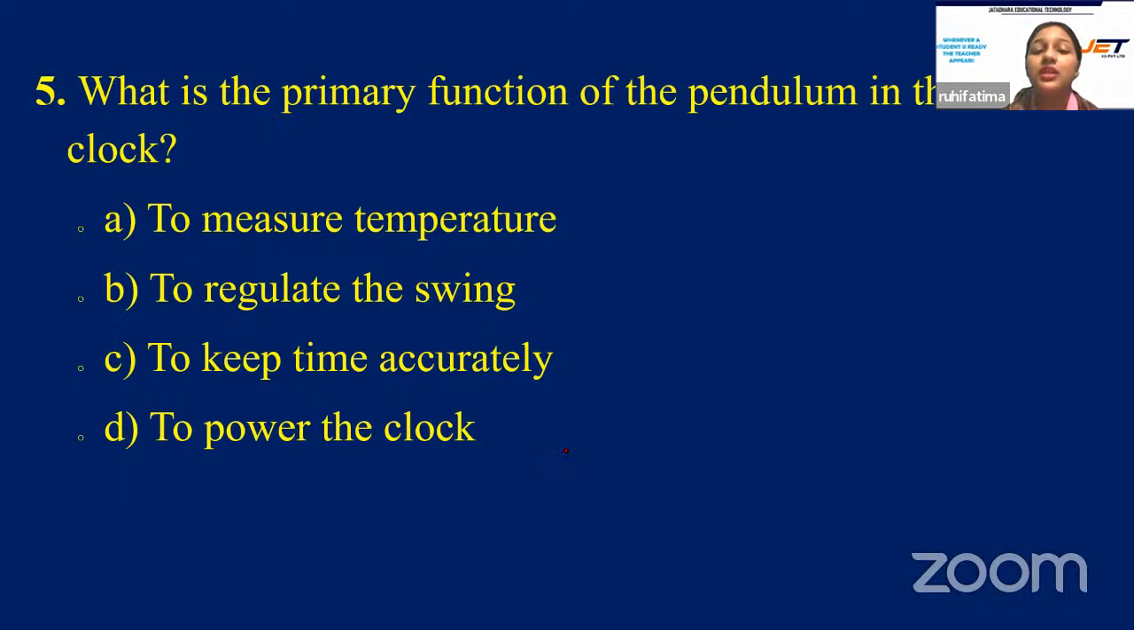Next question. What is the primary function of the pendulum in the clock? And your options are A, to measure temperature, B, to regulate the swing, C, to keep time accurately, option D, to power the clock. What is the primary function of the pendulum in the clock, students? To measure temperature, to regulate the swing, to keep time accurately, or to power the clock? Which will be the correct option?